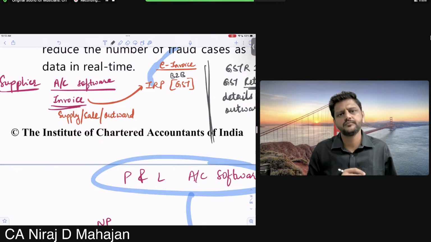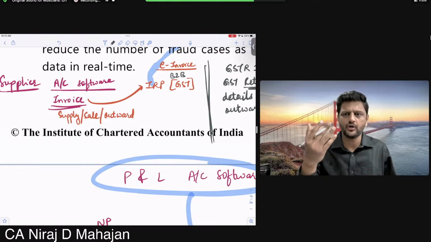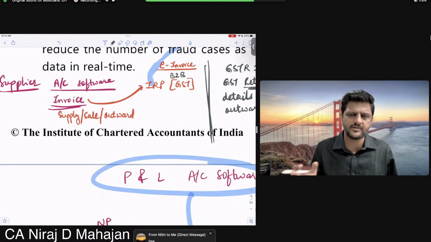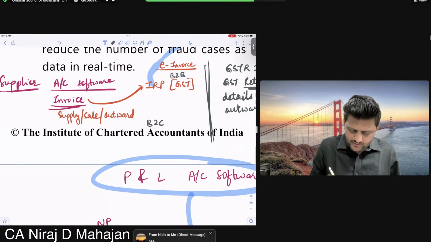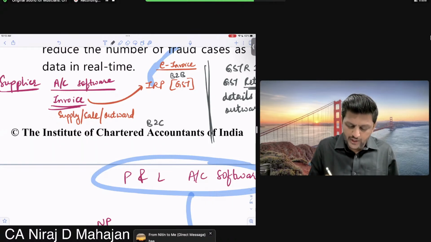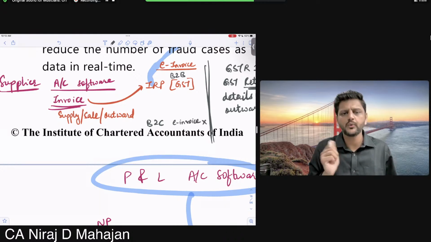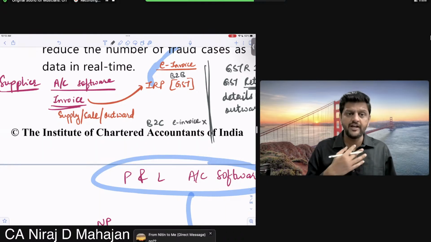Agreed? We saw in the first one of the statements, it is only for B2B. So if at all I do B2C, do I require e-invoice? Not required.